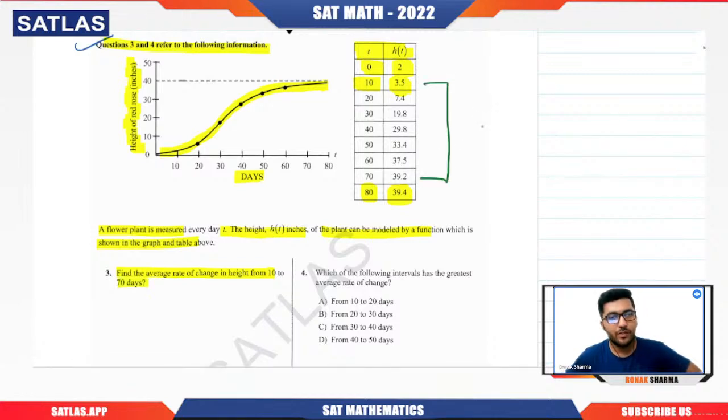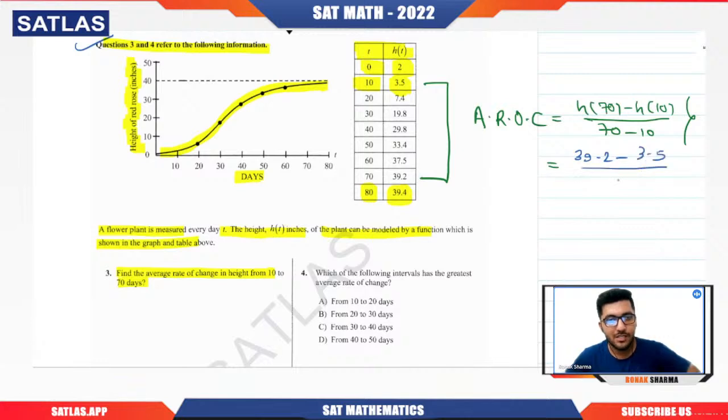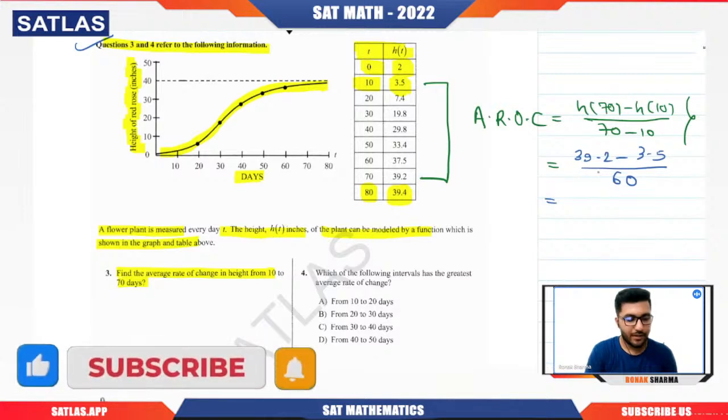We know that the average rate of change is h of 70 minus h of 10, divided by 70 minus 10. I don't think I need to explain this expression; you already know it, we revised it while revising the rate of change. h of 70 is 39.2, h of 10 is 3.5, and 70 minus 10 is 60. So we calculate 39.2 minus 3.5, divided by 60, and that will be 0.595.